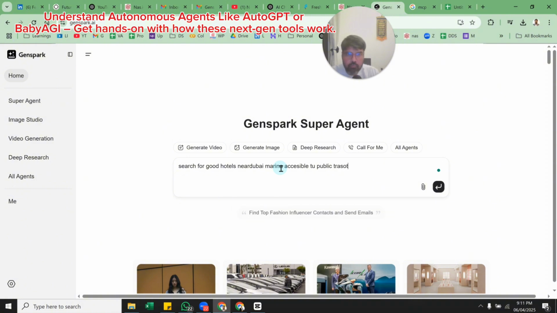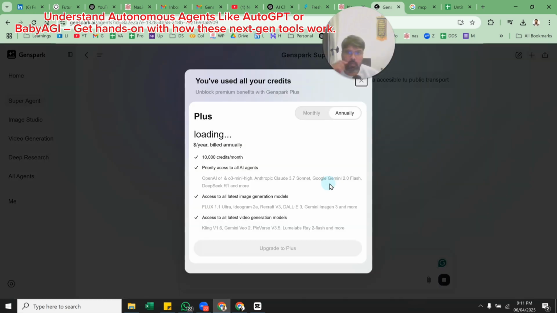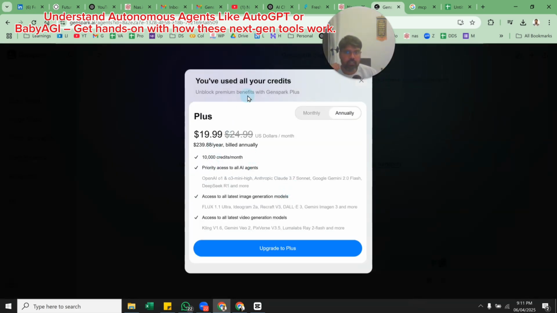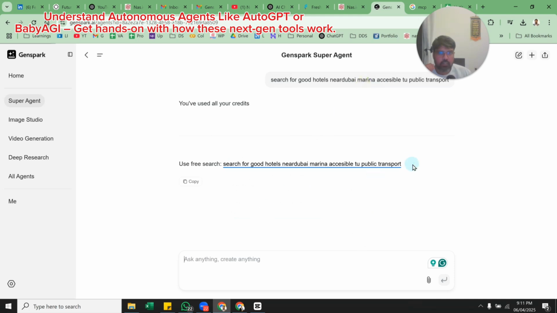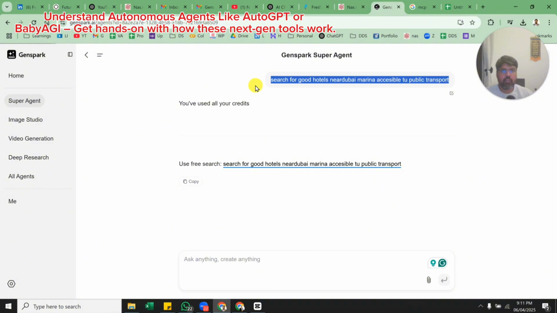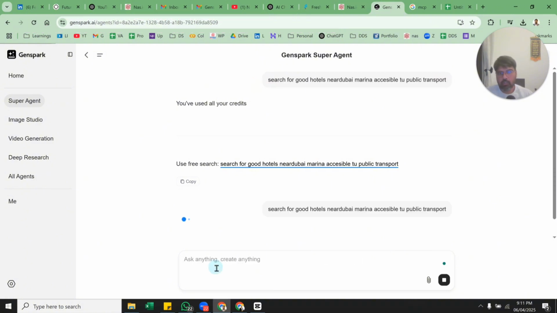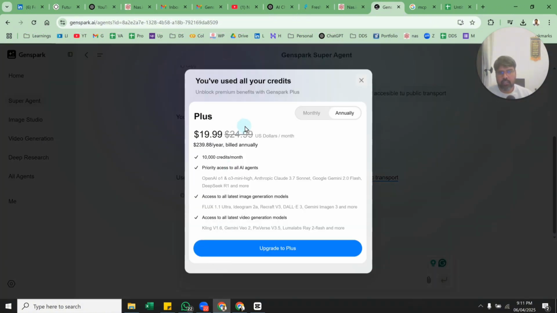Let me confirm. So it is out of credits. Let me see what the message is. When I run this, it says you have used all your credits. I don't think I'm going to get more credits tomorrow. Whatever experiment I needed to do, I did it. It's not like V0 or any other platform that gives you daily credit. Let us see how it goes.